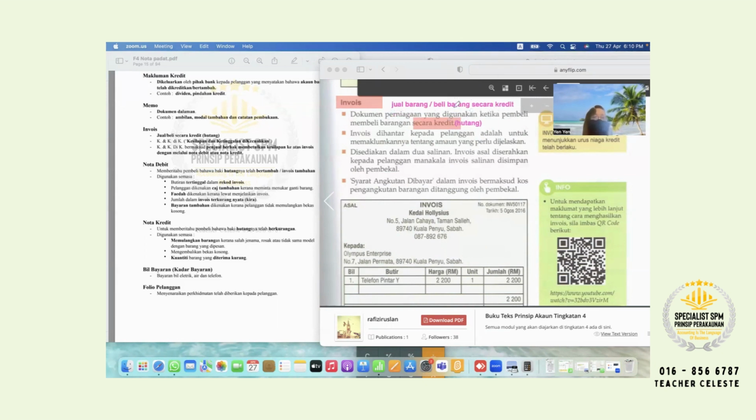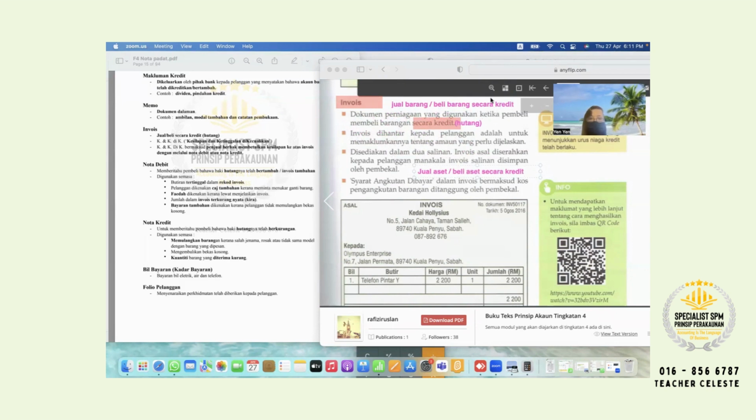then issue invoice. And then add on, not only jual barang, you jual asset as well, jual asset or beli asset secara kredit.